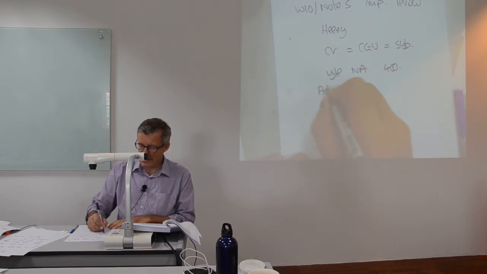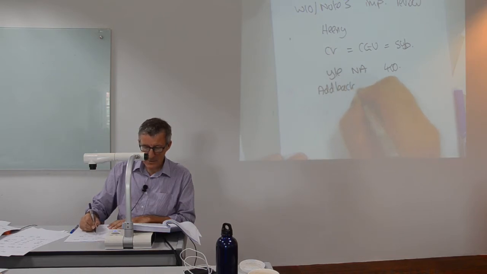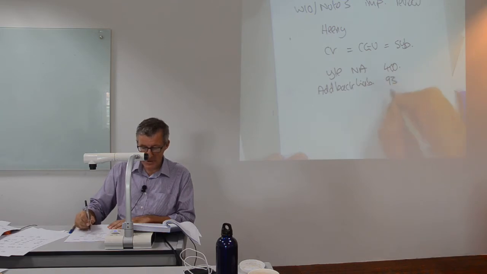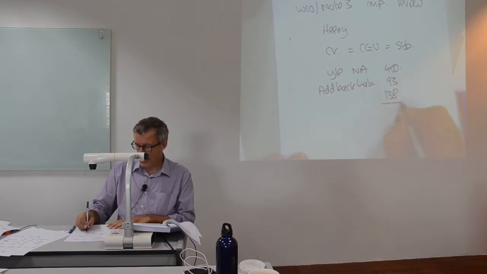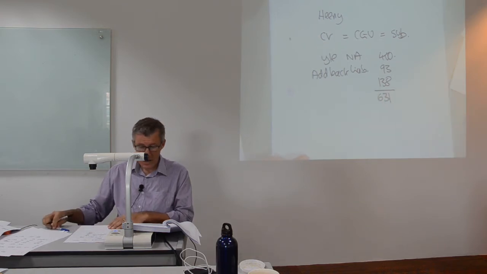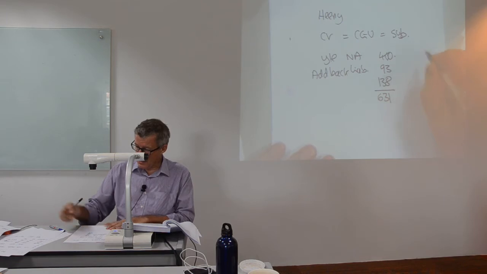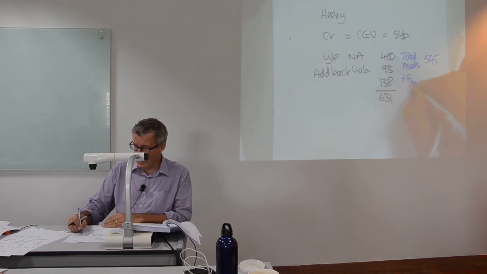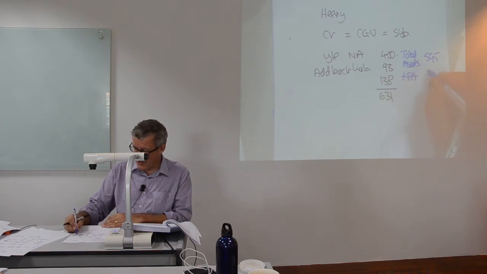But if we add back the liabilities of 93 and 138, we would therefore get a figure of 631. Or if we wanted to take our total assets of 595 and add the fair value adjustment of 36, we would then get 631.